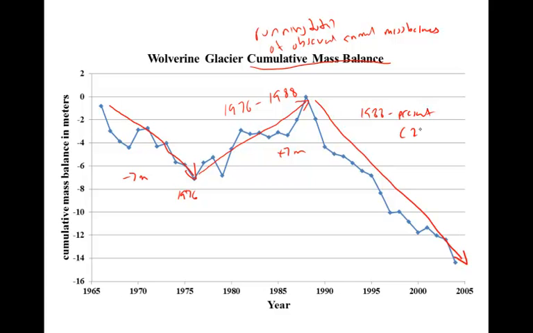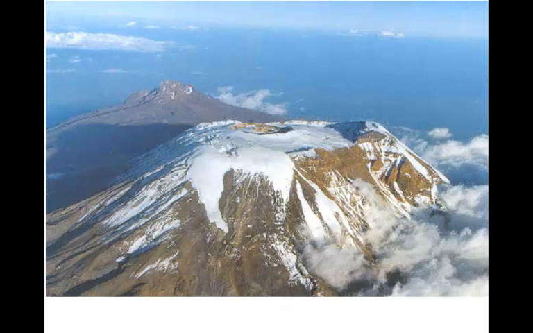In this case, present is 2004. And because of having mostly negative mass balance years during that time period, we see the glacier has lost about 15 meters of thickness over that time period. Glaciers elsewhere have been losing mass during recent decades as the climate warms.